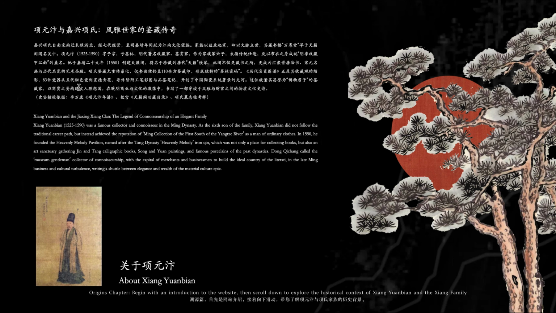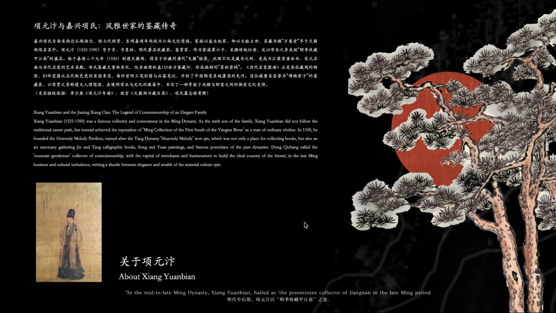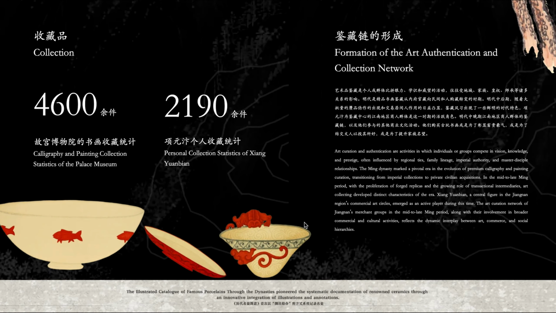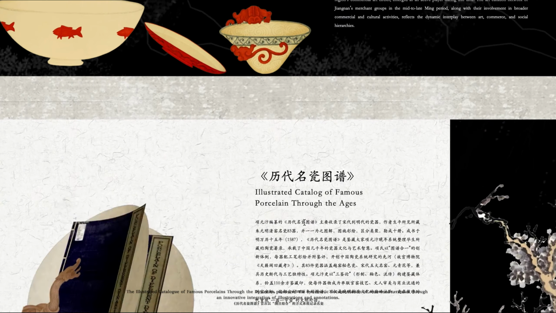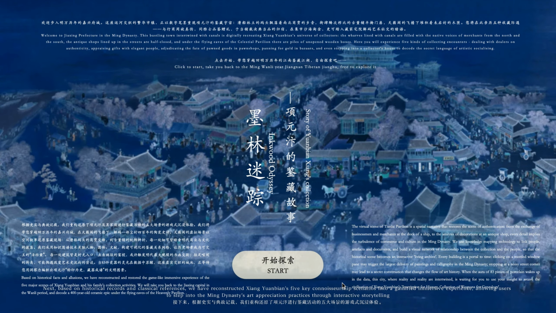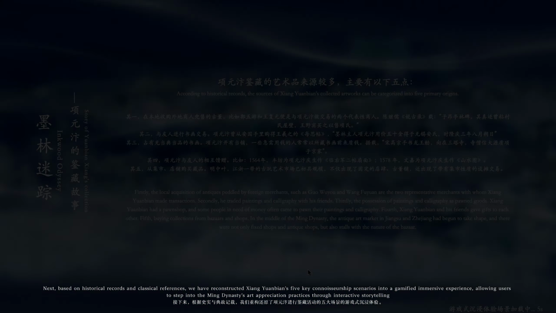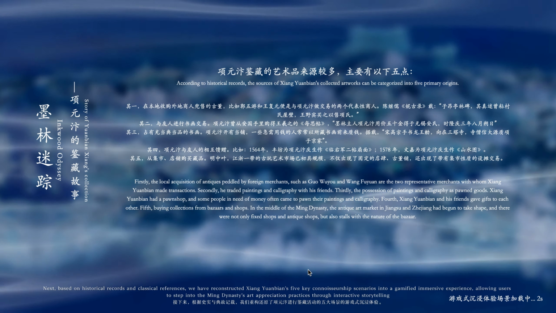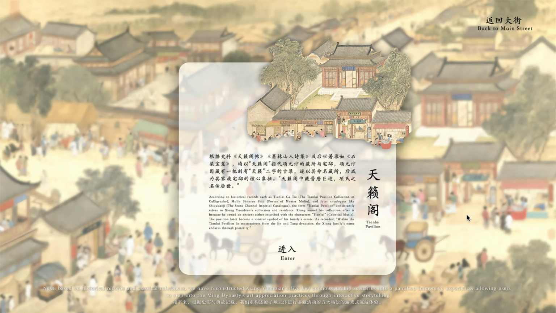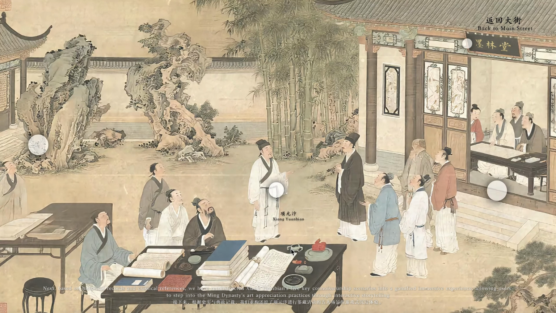Origins chapter. Begin with an introduction to the website, then scroll down to explore the historical context of Xiang Yuanbian and the Xiang family. In the mid to late Ming Dynasty, Xiang Yuanbian was hailed as the preeminent collector of Jiangnan in the late Ming period. The illustrated catalog of famous porcelains through the dynasties pioneered the systematic documentation of renowned ceramics through an innovative integration of illustrations and annotations. Next, based on historical records and classical references, we have reconstructed Xiang Yuanbian's 5 key connoisseurship scenarios into a gamified immersive experience, allowing users to step into the Ming Dynasty's art appreciation practices through interactive storytelling.